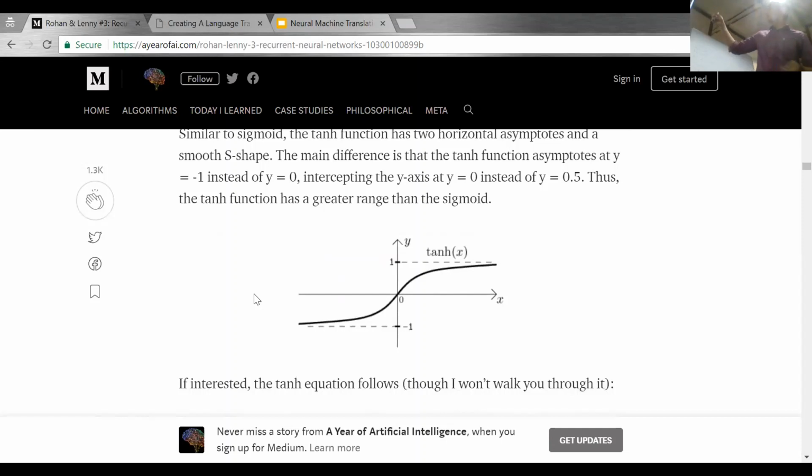That's why we use another technique, another variant of RNN, which is LSTM. We use LSTM because of the vanishing gradient problem, where all the updates to the weights will be 0. It will not learn anything.